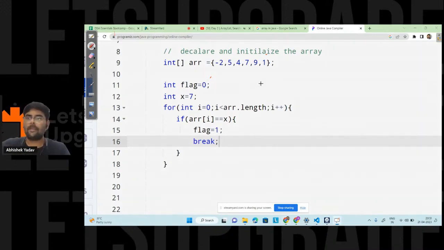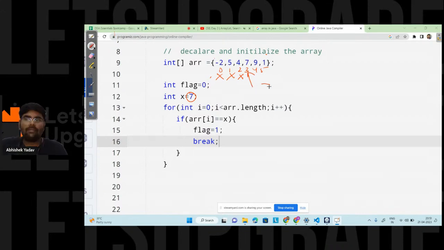So here I have -2, 5, 0, 1, 2, 3, 4, 5, 7. First, let's assume I have to check for 7. I will go to index 0 and check: -2, are you equal to 7? No. I will move to 5. 5, are you equal to 7? No. I will move to 4. 4, are you equal to 7? No. 7, yes, 7 is equal to 7. So I found the element.